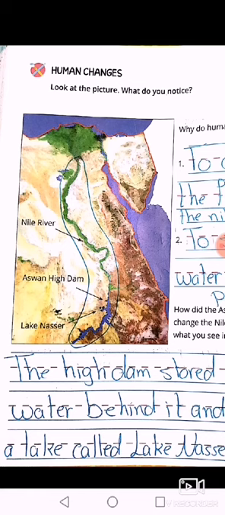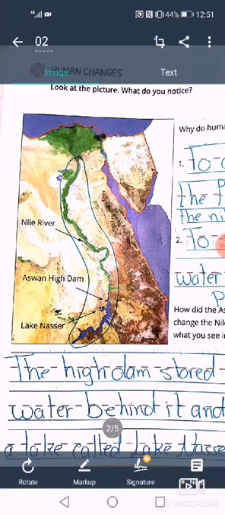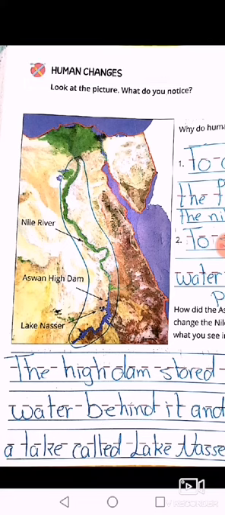Before building this dam, there was no Lake Nasser. So Lake Nasser formed after the building of the high dam. And what is the lake? The lake is something like the sea but smaller than it.